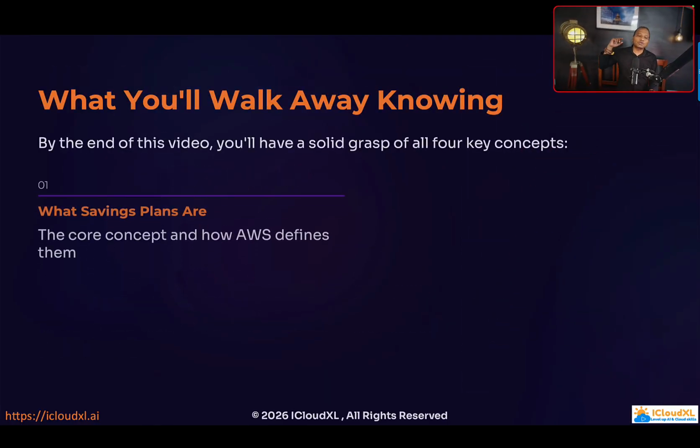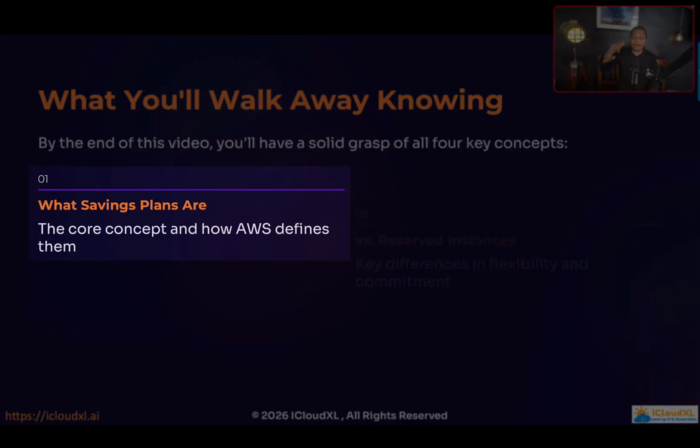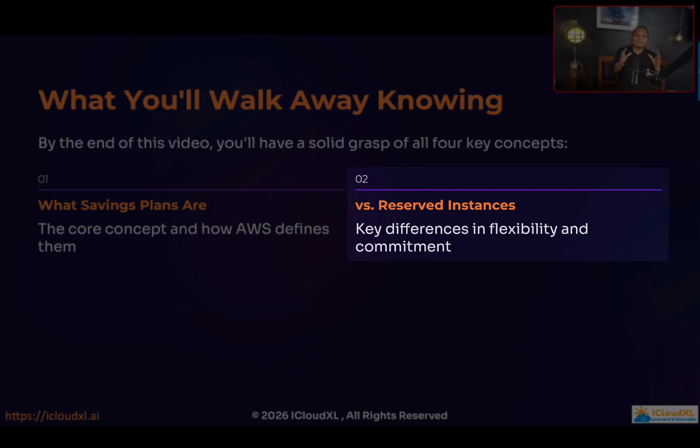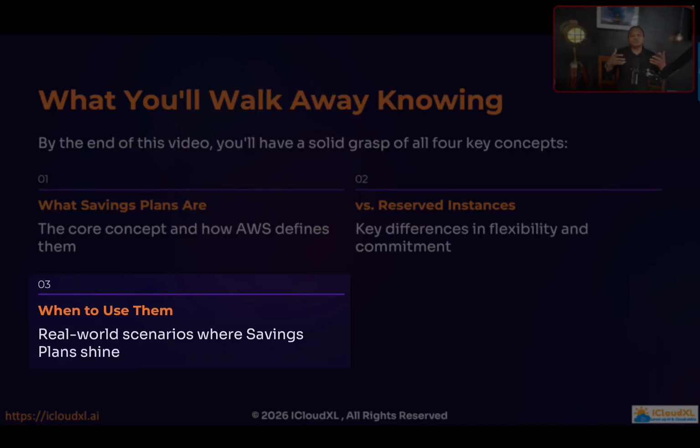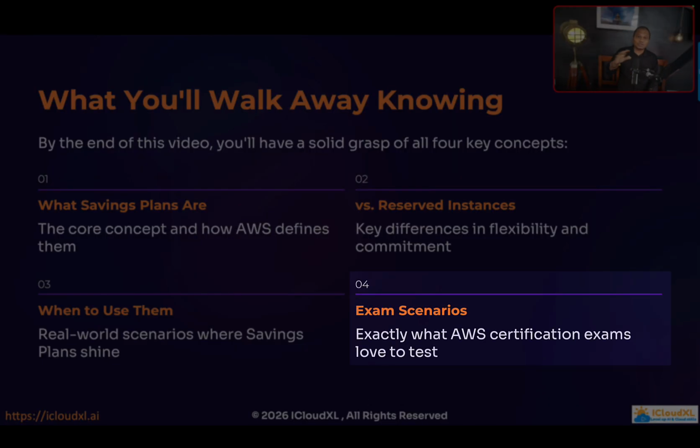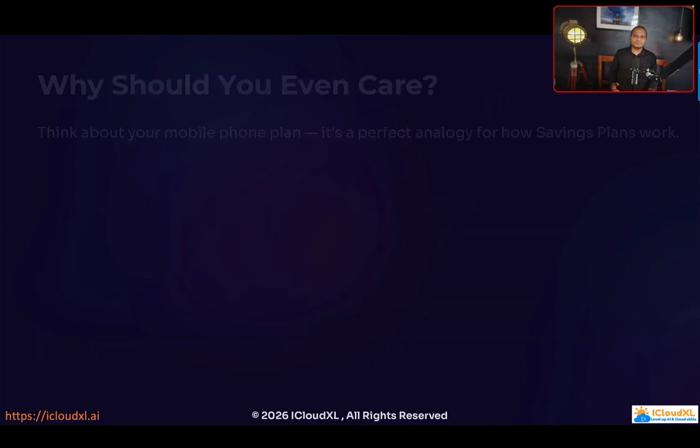In this video, you're going to learn what Savings Plans are, then what the differences are between Savings Plans and Reserved Instances, which is very critical to understand, and then how you can use them and when you can use them. Last but not least, exam scenarios: exactly what the AWS certification exam loves to test on Savings Plans.